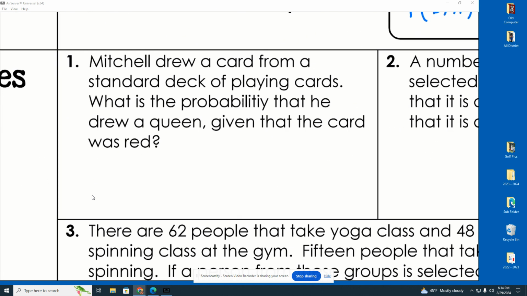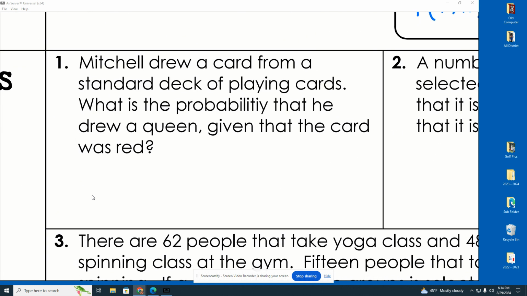Okay, look at number one. Mitchell drew a card from a standard deck of playing cards. Now, I know we talked a little bit about playing cards. You know that generally there's 52 cards. It says, what's the probability that he drew a queen given that the card was red? So look at this, guys. We're doing the probability that he drew a queen given that it was only from the reds. So pause. I want you to focus on the given. When we do this, I think that needs to be the key. We're going to focus on the given, the fact that it's red.